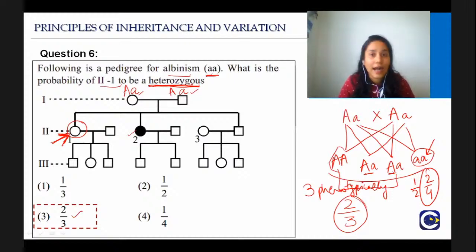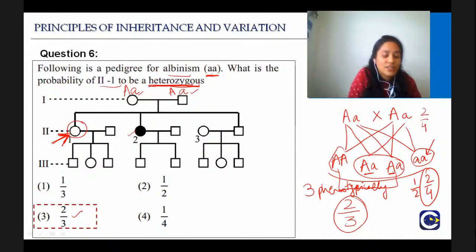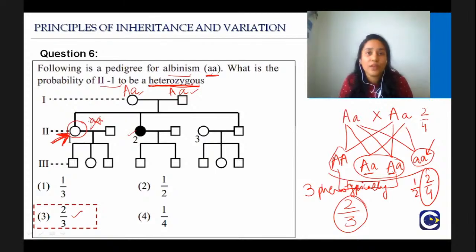Why is it not half? Because if these two are heterozygous, the probability of getting is 2 by 4. But here they are already telling you in the question that this individual 2-1 is unaffected. Therefore, this individual cannot have this genotype small a. So you have to consider only these three, because only capital A small a are phenotypically normal. 2 of them are carriers, but phenotypically they are completely normal.